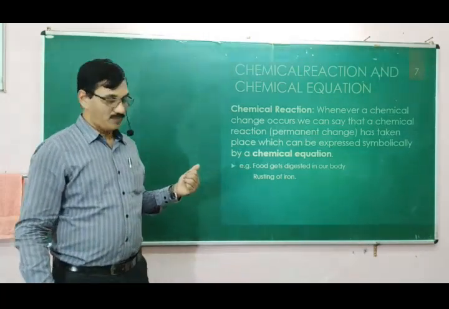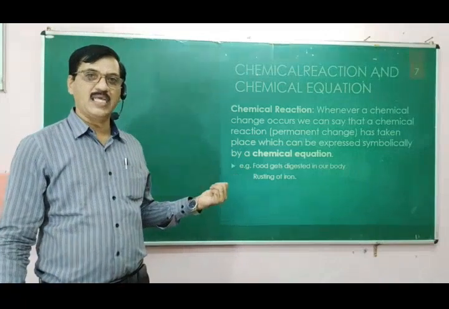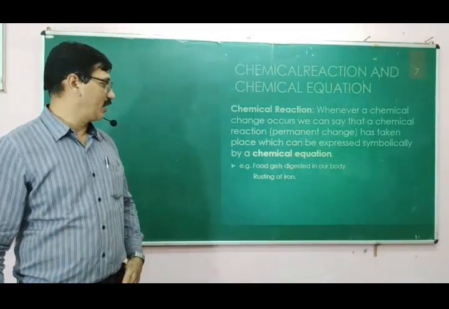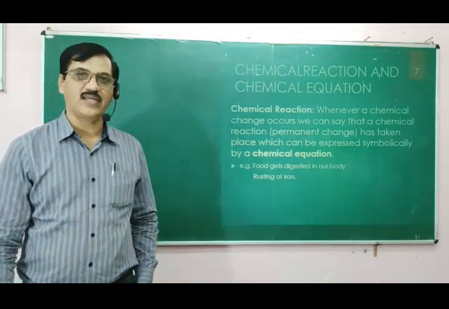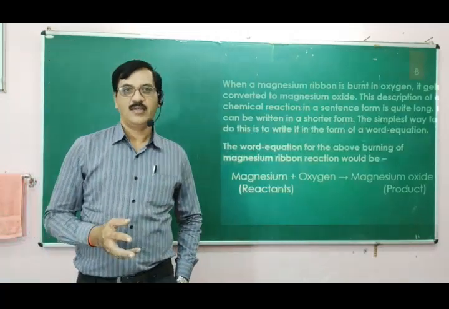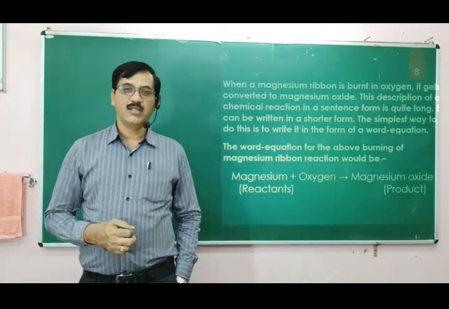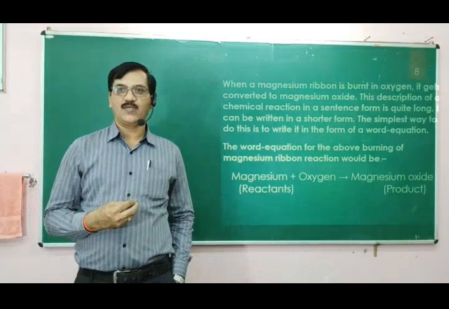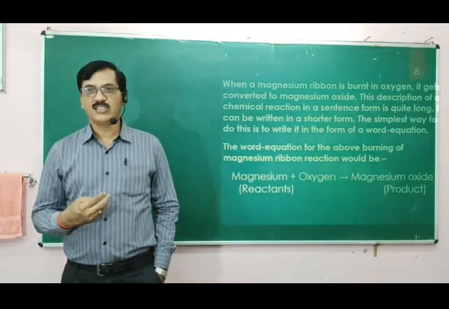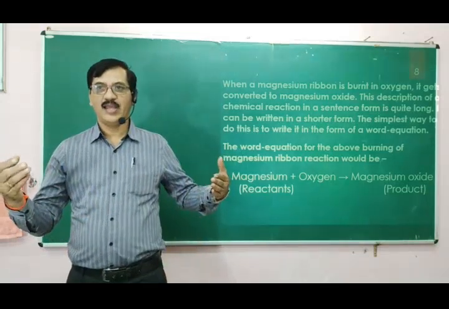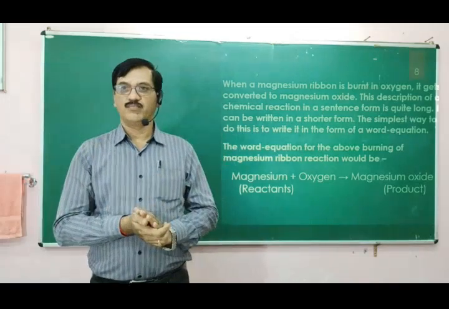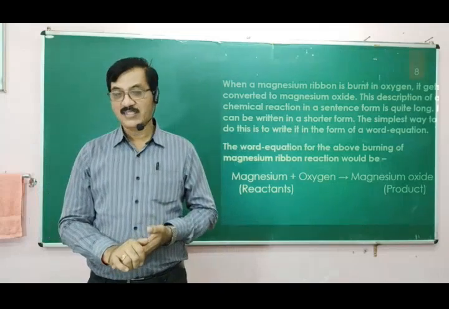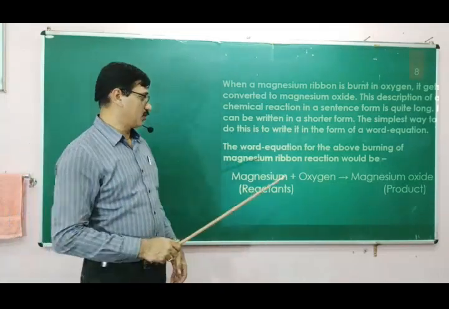And this is written in the symbolic form, then it is called a chemical equation. Digestion of food in our body and rusting of iron are examples of chemical change. Now, when a magnesium ribbon is burnt in oxygen, it gets converted into magnesium oxide. This description is so long, and if we are able to write it in a very short form, then it is a word equation.